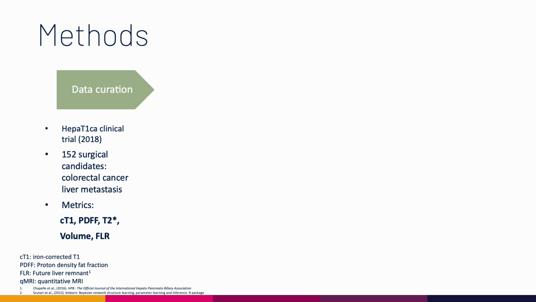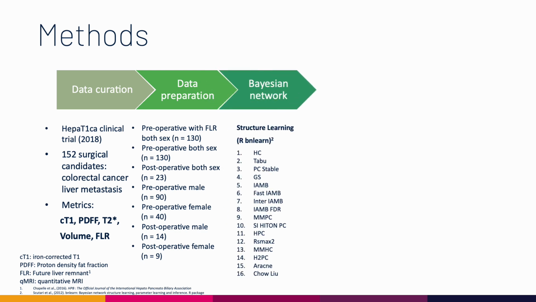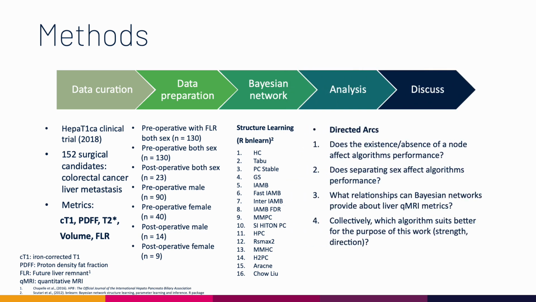had information regarding iron-corrected T1, proton density fat fraction, liver T2 star, liver volume, and future liver remnant. We then prepared datasets and separated them based on time points, gender, and whether or not these datasets had future liver remnant in them. We then initialized Bayesian Networks from the bnlearn package with the structure learning algorithms. There are 60 different structure learning algorithms that can be used with Bayesian Networks. We then extracted the directed arcs and discussed the following questions.